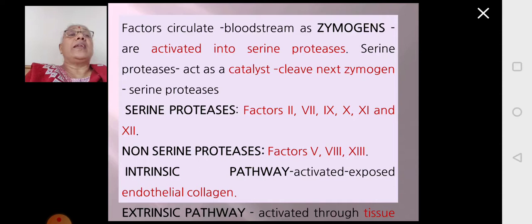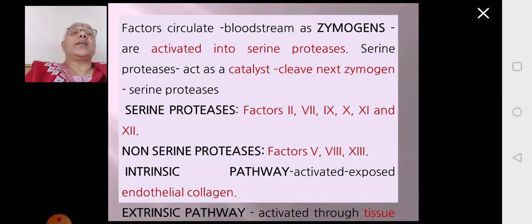So for the intrinsic pathway to start, one important factor is the collagen which is present in the endothelial lining of the blood vessel. So when there is a cut and the blood vessel is cut open, the lining of the blood vessel is exposed. The inner lining of the blood vessel is the endothelial lining, which has got collagen. So when endothelial collagen is exposed, it triggers a series of events resulting in the formation of the blood clot.